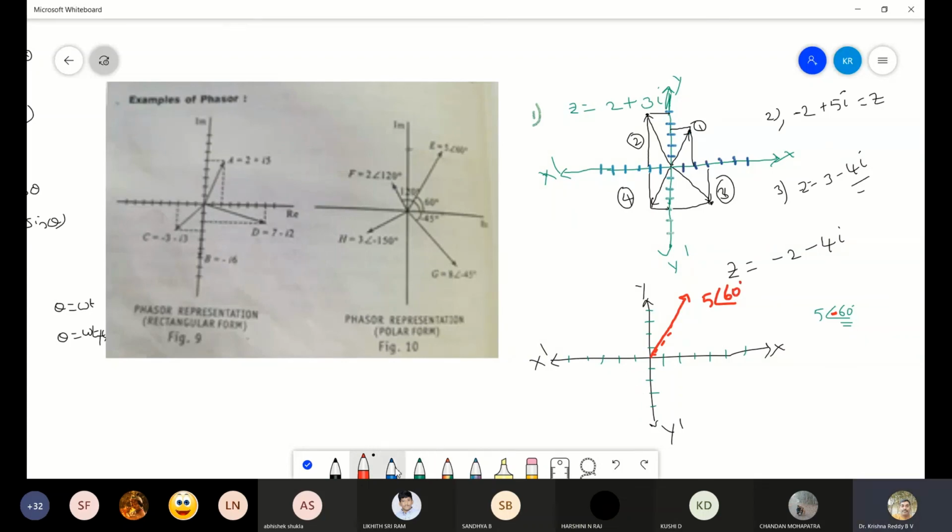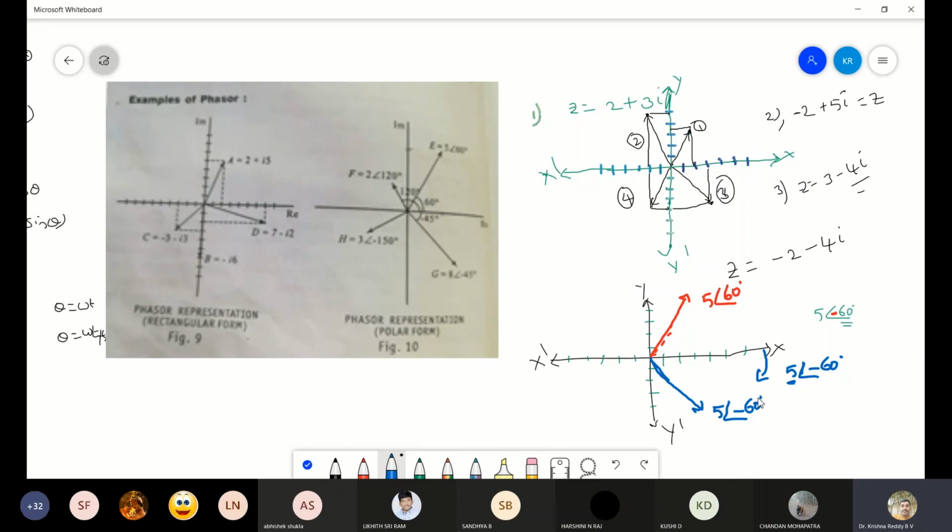In the same way, if I consider 5 angle minus 60 degree, minus 60 degree means you have to go in the clockwise direction. First we need to mark the 60 degree, and what's the length of the phasor? It should be 5 units. So this one represents the 5 angle minus 60 degree.